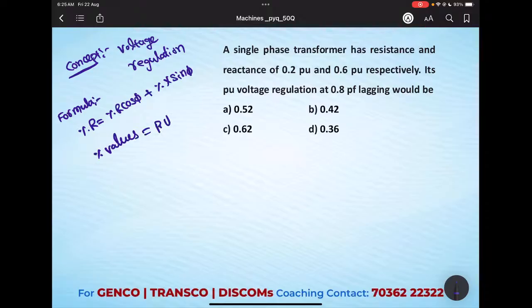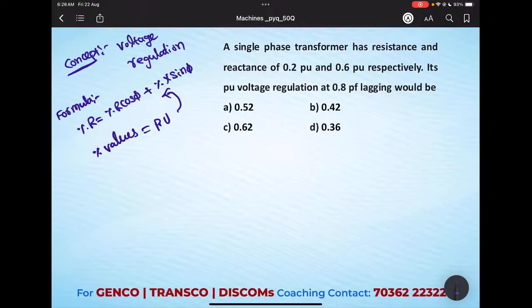If they give ohmic values, we need to calculate the per unit values, but that will be a very lengthy process. Most of the times they will give the values either in percentage or in per unit. Don't get confused over that. You can directly substitute the values in the formula.